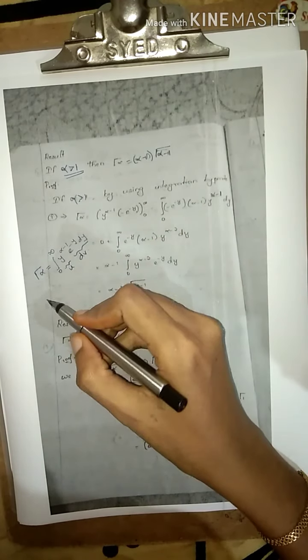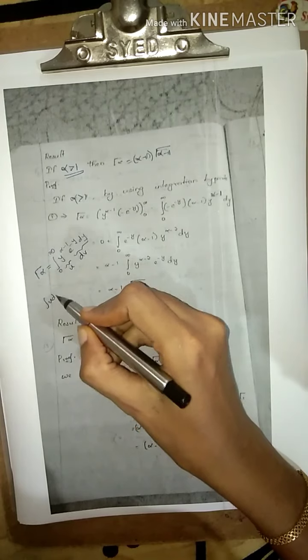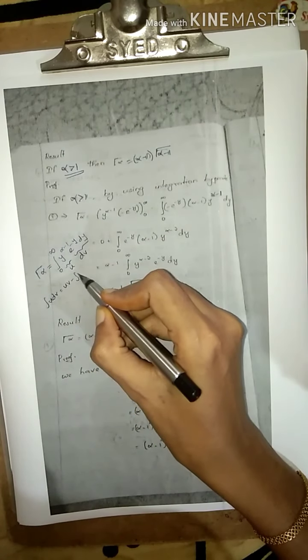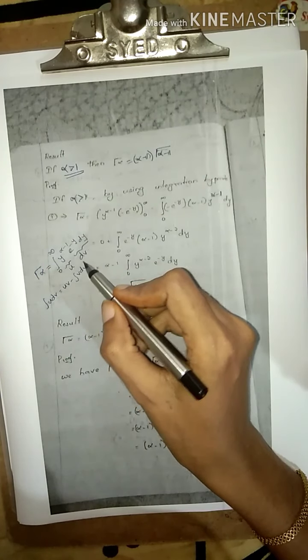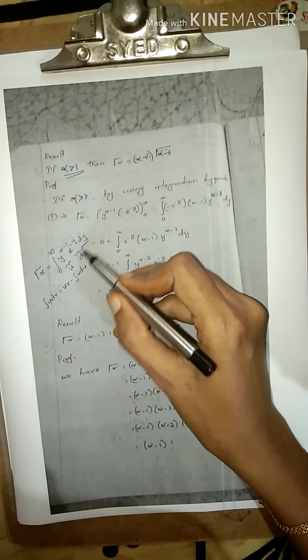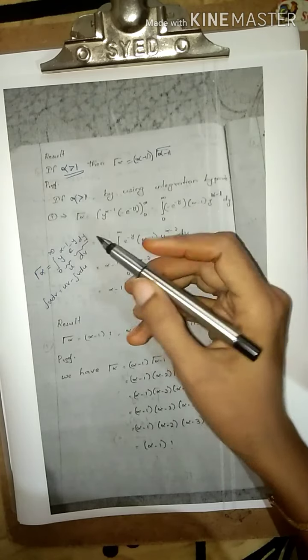You know the integration by parts formula: the integral of u dv is equal to uv minus the integral of v du. Here u is y power alpha minus 1 and dv is e power minus y dy.